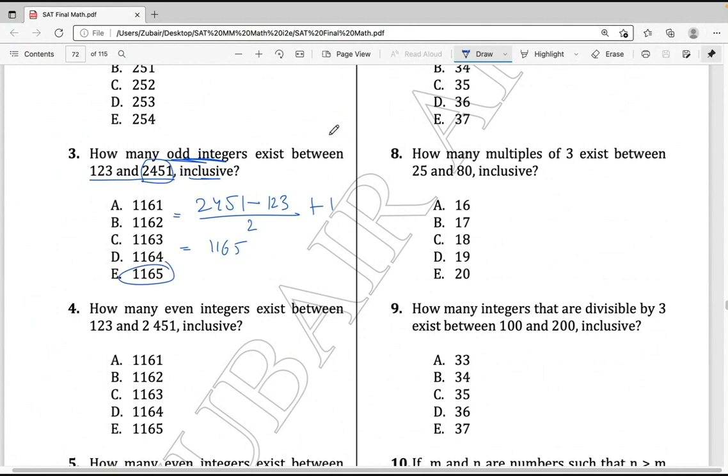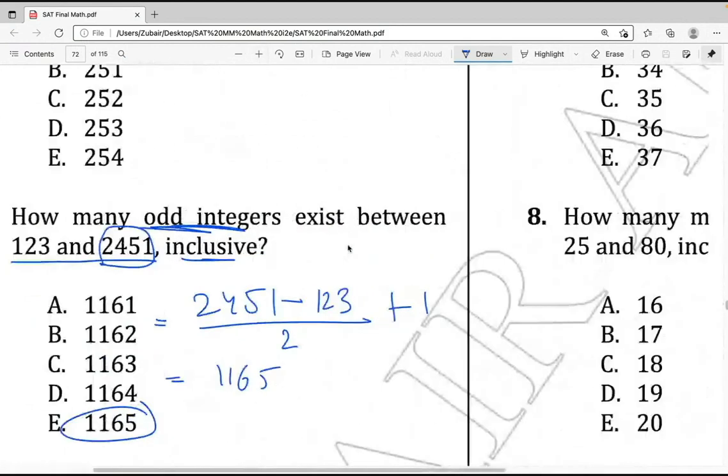Why did you do, in one of the questions, last minus first? The first one minus the last would obviously be the bigger number, so I'm subtracting the larger number minus the smaller number. Okay. See question number 8.